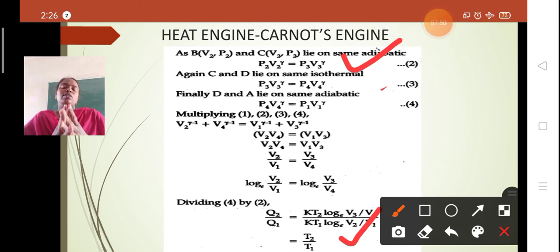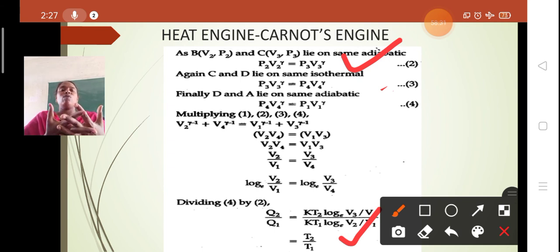Yes, in Carnot's engine, heat is to be taken and it should be rejected. That's why again we will go through it. In Carnot's engine, what is happening? The working substance is taking heat from the source and it is rejecting the heat to the sink here. One is a hot body and another is a cold body. So in practical purposes, the heat should be taken and rejected strictly at constant temperature, which is practically very difficult to achieve. At constant temperature, it is not happening in practice.